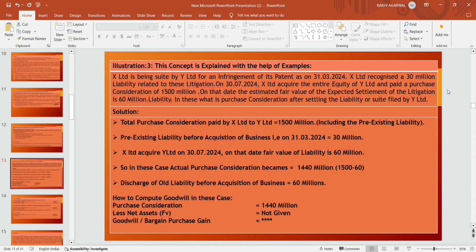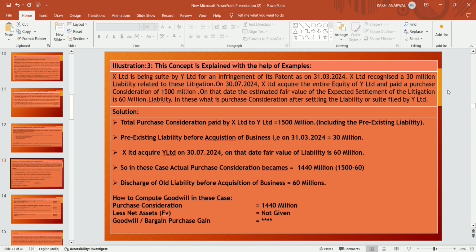Suppose X Limited is being sued by Y Limited for an infringement of its patent as on 31st March 2024. X Limited recognized a 30 million liability related to this litigation. On 30 July 2024, X Limited acquired the entire equity of Y Limited and paid a purchase consideration of 1500 millions. On that date, the estimated fair value of the expected settlement of the litigation is 60 million. What is the purchase consideration after settling the liability or suit filed?